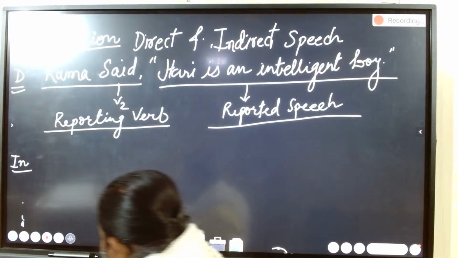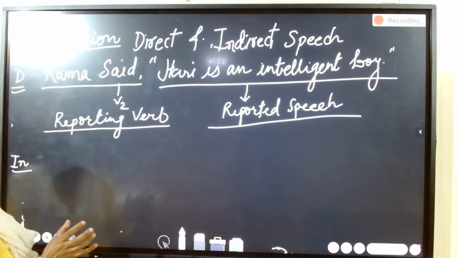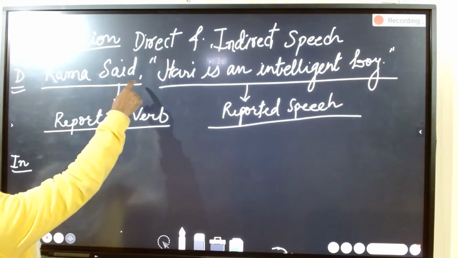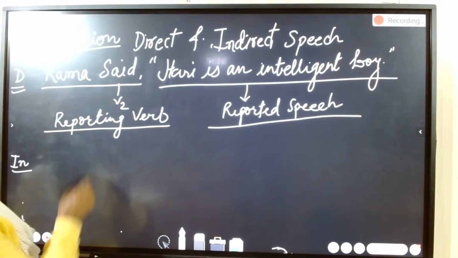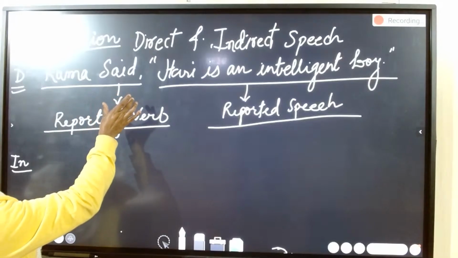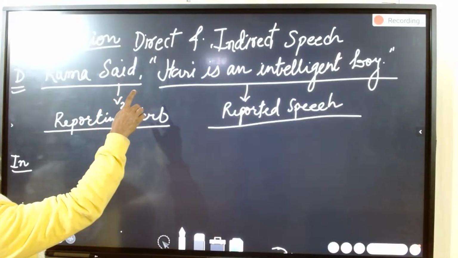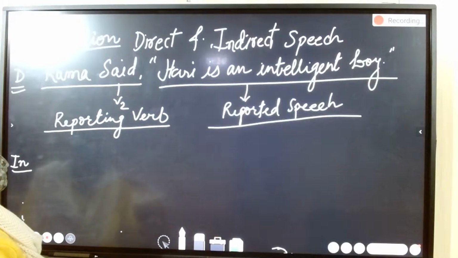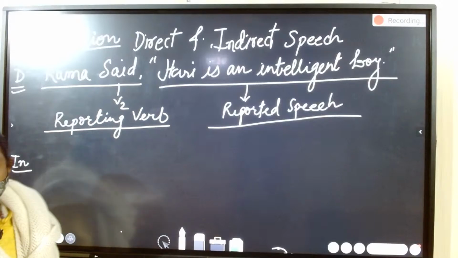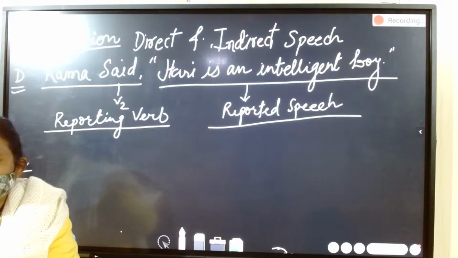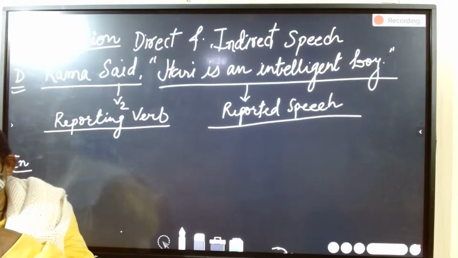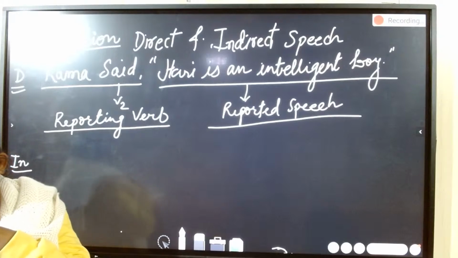This is the definition of narration, where the two sentences connect through a comma or inverted commas. The first part of the sentence, Rama said, is the reporting verb, and then, putting inverted commas, the second part of the sentence, Harry is an intelligent boy. So when you change direct to indirect speech, children, the exact words of the speaker are put within inverted commas. The first word of the reported speech begins with a capital letter. A comma is placed after the reporting verb to separate it from the second part of the sentence.